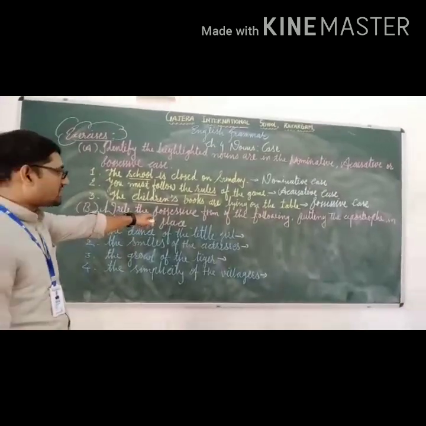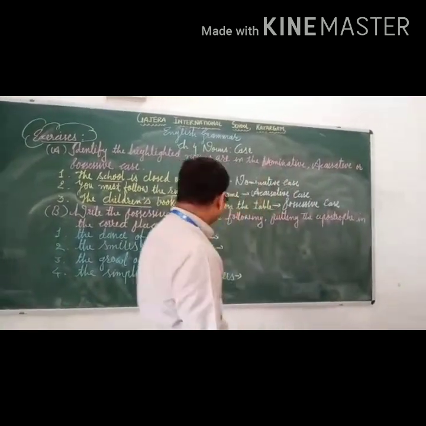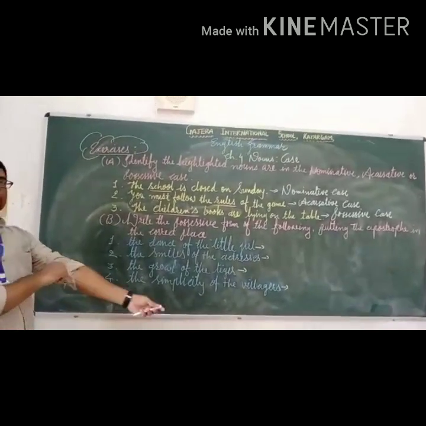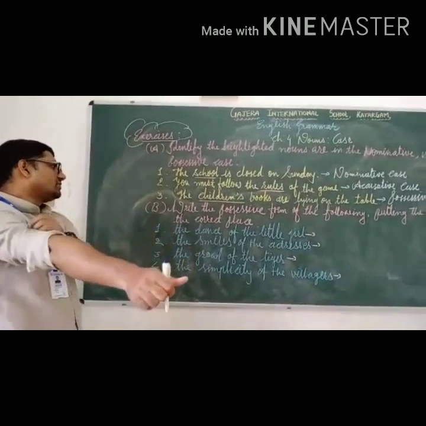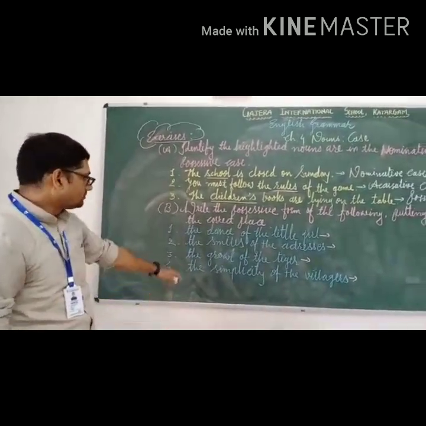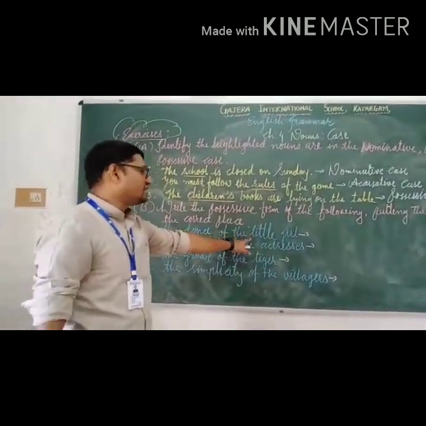Write the possessive forms of the following, putting the apostrophe in the correct place. Four examples have been kept here. Let's see the first one. The dance of the little girl. You have to form the possessive case. The dance of the little girl. You can say the little girl's dance.